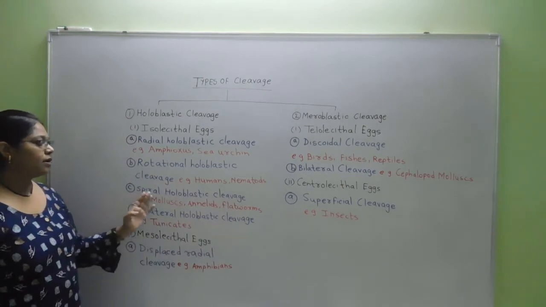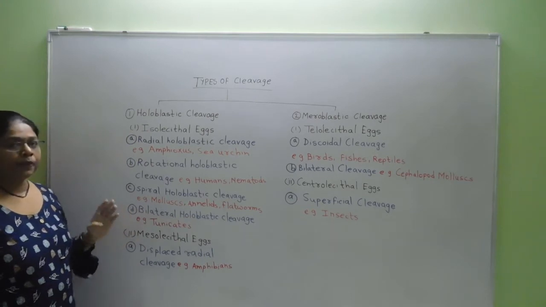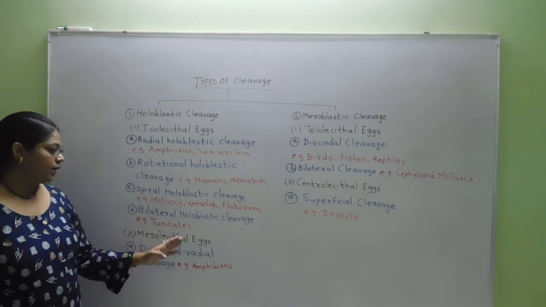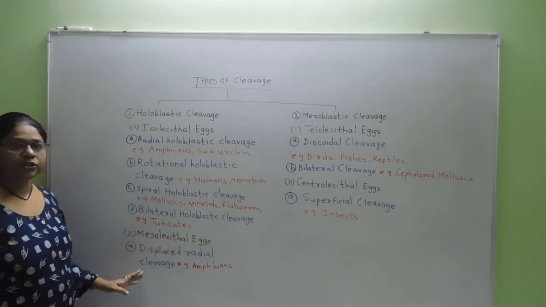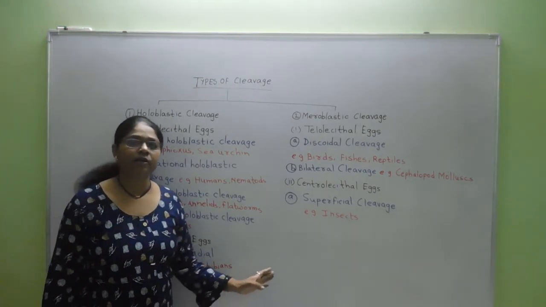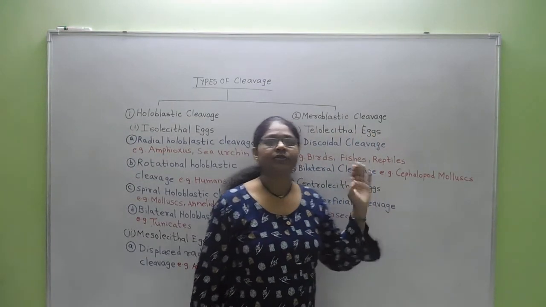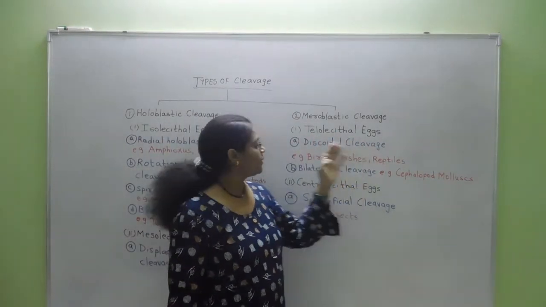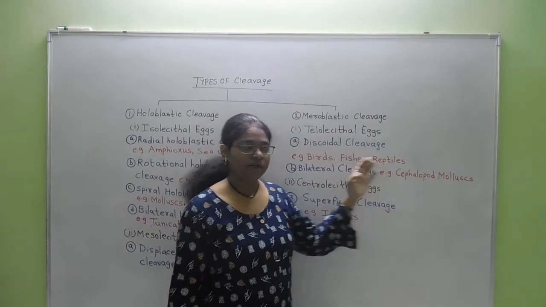Next is the bilateral holoblastic cleavage. It takes place in the tunicates. Then again holoblastic cleavage takes place in the mesolecithal eggs, and it is named displaced radial cleavage. It takes place in the amphibians, that is in frogs and toads. Then the meroblastic cleavage, which is the partial cleavage, takes place in the telolecithal eggs, and is called discoidal meroblastic cleavage.